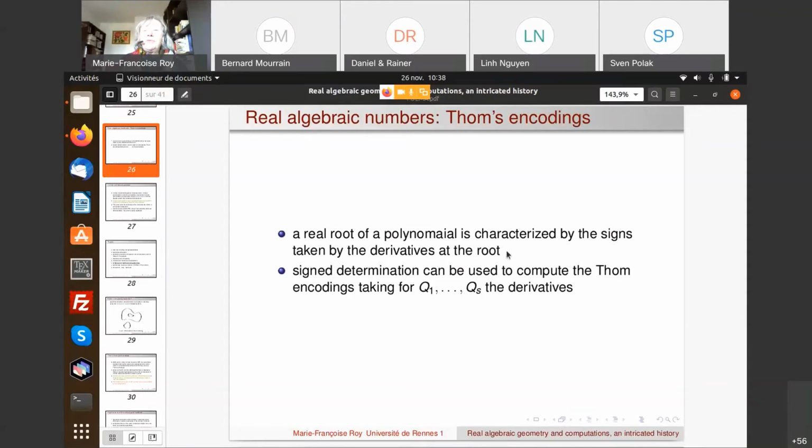And how can we compute the Thom encoding? Well, since Thom encoding is given by a sign condition, we just use sign determination, taking for the polynomials the derivatives of the polynomial. This is not at all difficult to prove. You can just prove it by induction on the degree of the polynomial. For P prime, we suppose that the roots of P prime are characterized by the signs taken by the other derivatives, and then we prove that it's also true for P. So this is not complicated to prove.